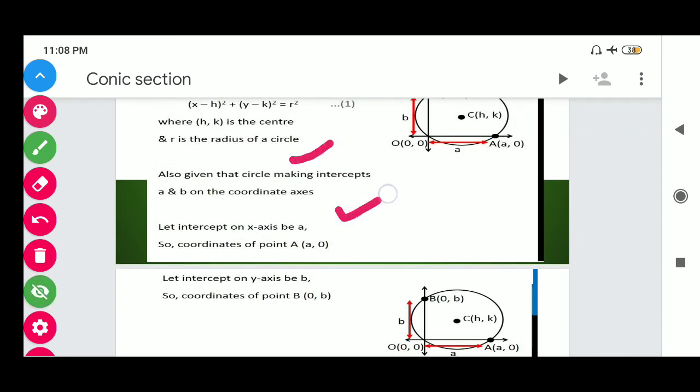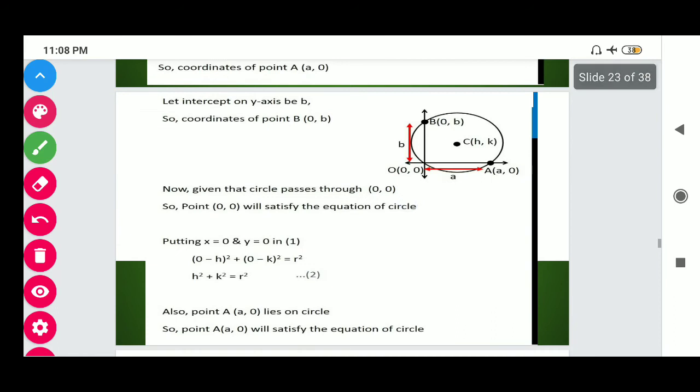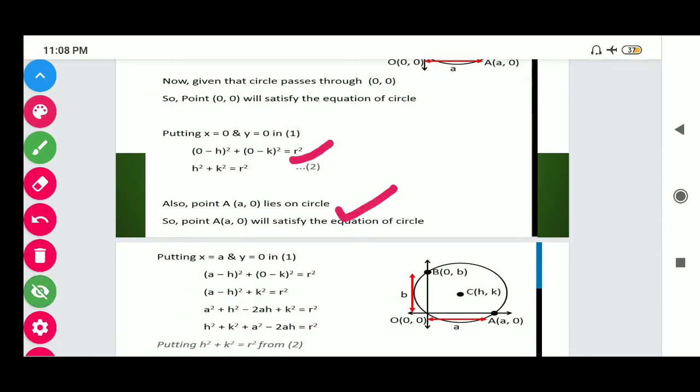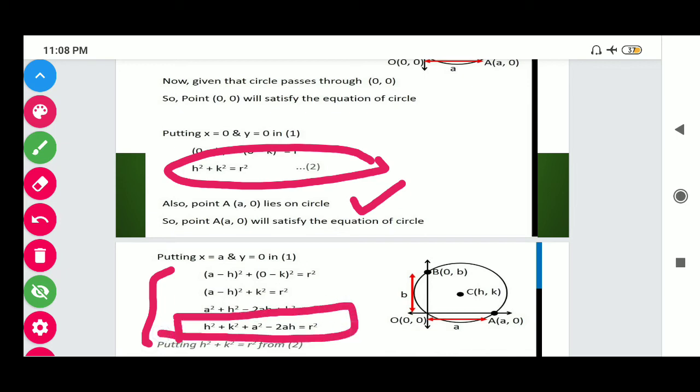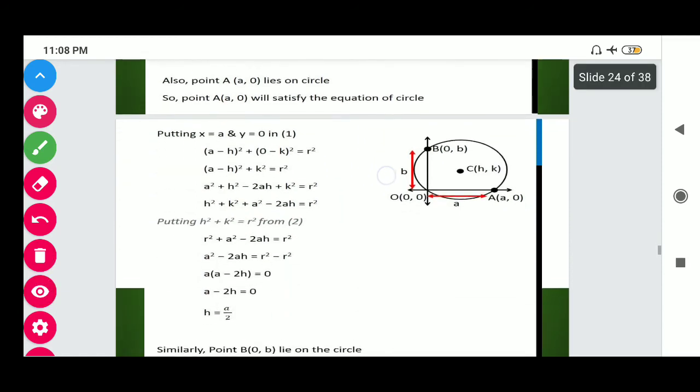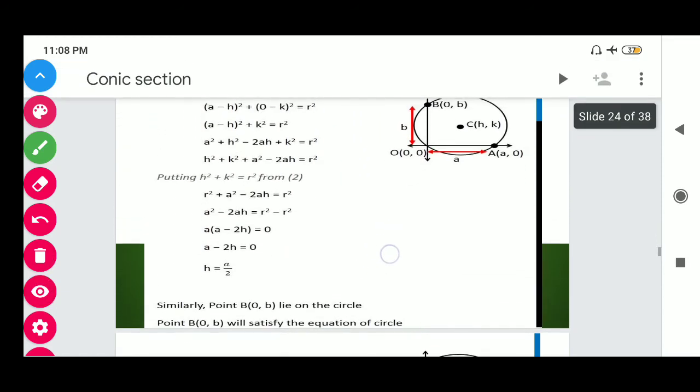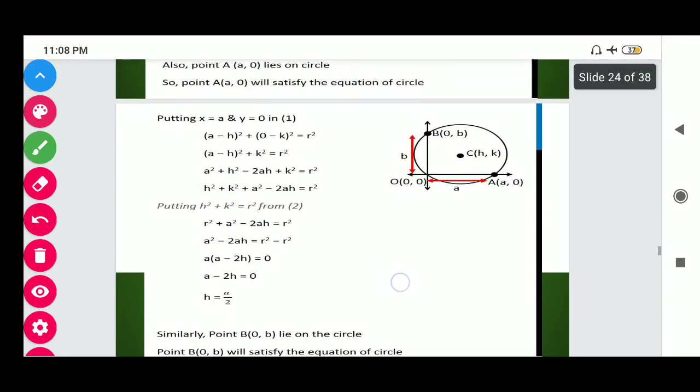Given that the circle makes intercepts a and b with the coordinate axes, we get the equation by putting (0, 0) in the given equation, that is (0 minus h) whole squared plus (0 minus k) whole squared equals r square. In this way we get the equation h square plus k square equals r square. In the same way, if we put the point (a, 0) in the same equation, we get on solving h square plus k square plus a square minus 2ah equals r square. In the same way students, you have to put the third point and we get the third equation.